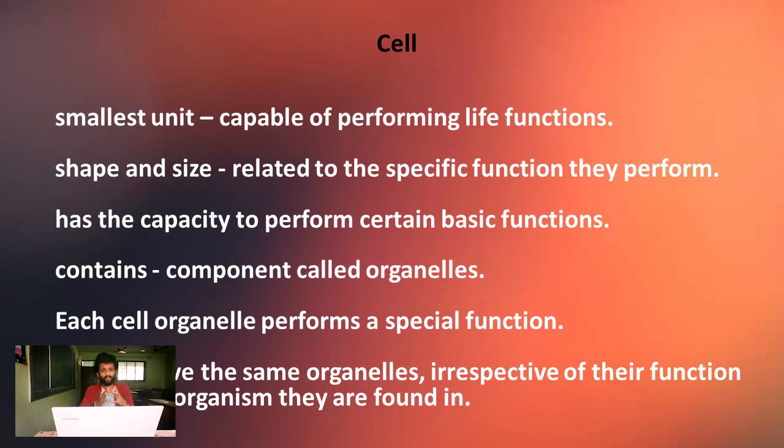Okay, now a cell is the smallest unit capable of performing life functions. So what is it telling you? It is the smallest unit which is able to do some function assigned to it. Whatever it is designed to do, it will do. Maybe you take in oxygen and there is a process required to convert it into carbon dioxide.